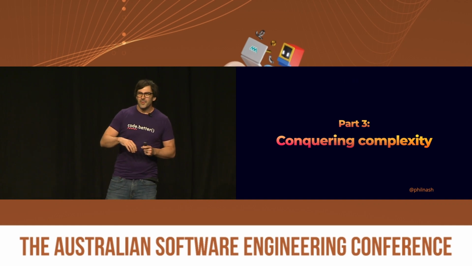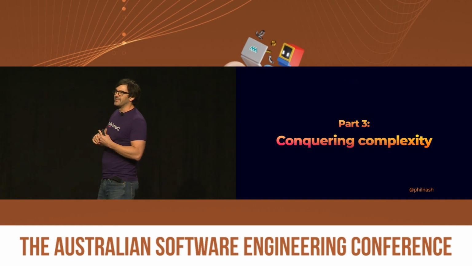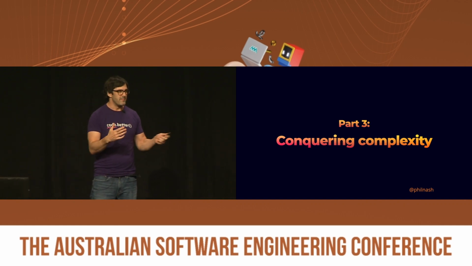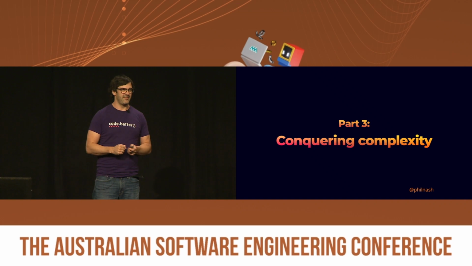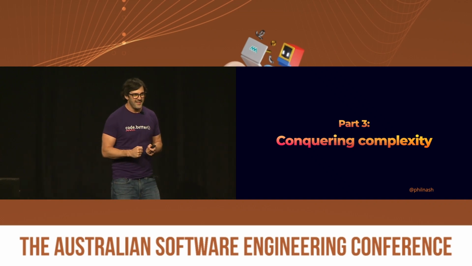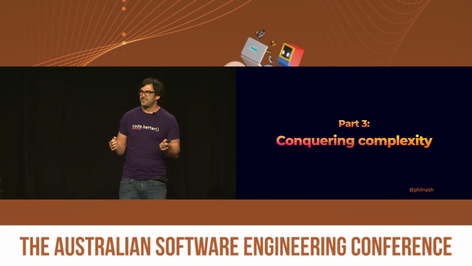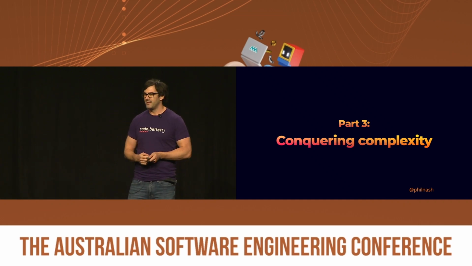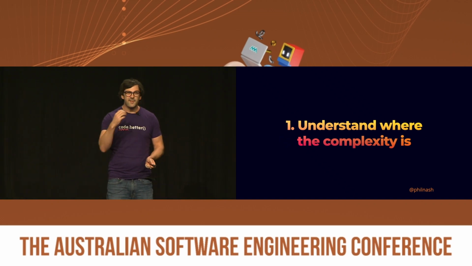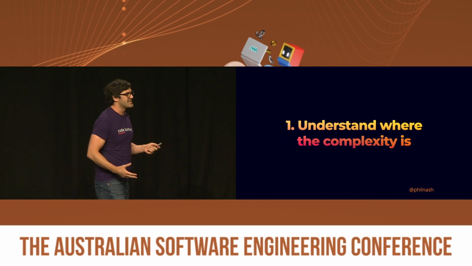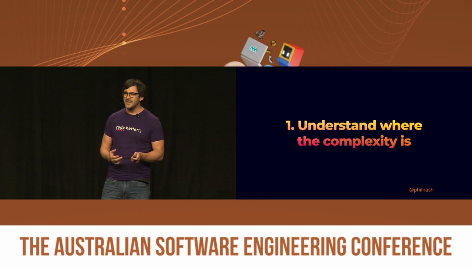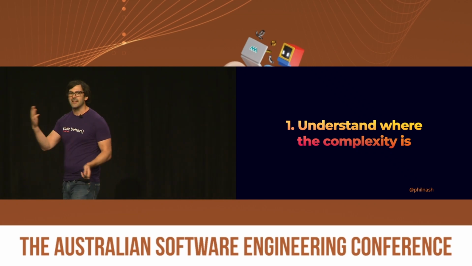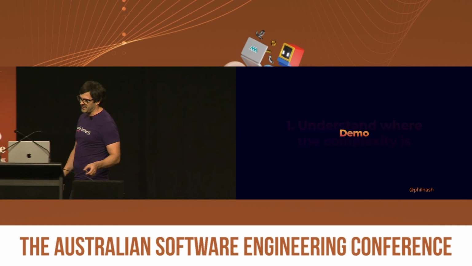And so now if we understand that we have a complex job and we know how to measure it, then the next stage becomes conquering it and beating it. And that's the bit I'm mostly excited about, because this is the bit where we get to reduce that complexity and generally make our jobs easier over time. So the first stage in conquering this complexity is to understand where it is. And to do that, we know how to score it, but we need ways to see that score somehow.